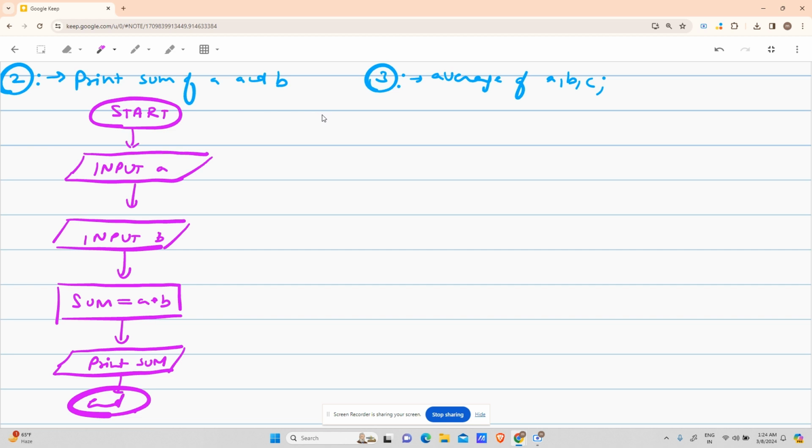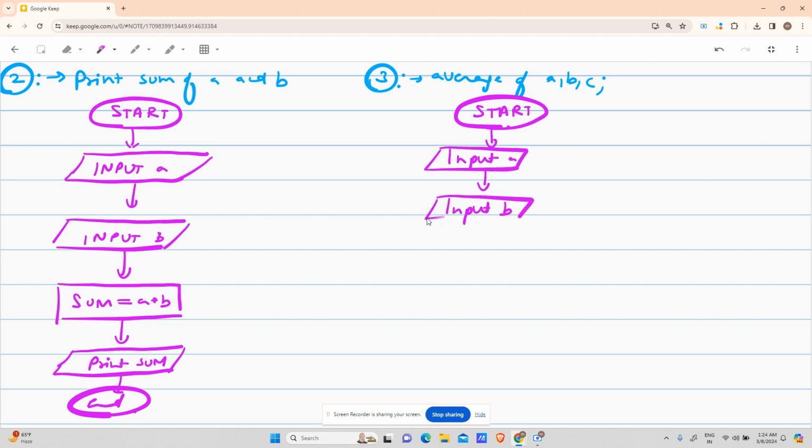So please pause the video and draw the flowchart and then discuss with me. Is it correct or not? So I hope you have attempted it on your own. So start, right? First, input A. The block will be of type parallelogram. Very good. Second, input B. Block will be of type parallelogram. Again, very good. Third, input C. The block will be of type parallelogram, right?